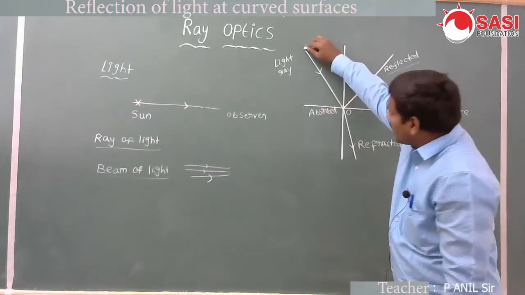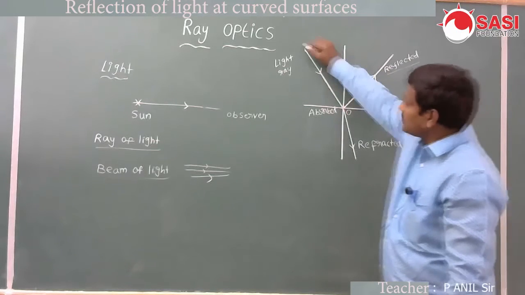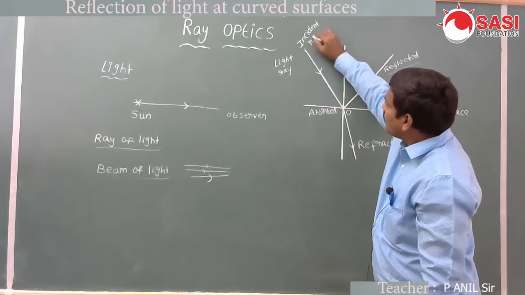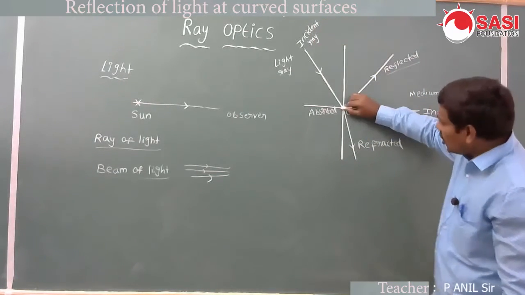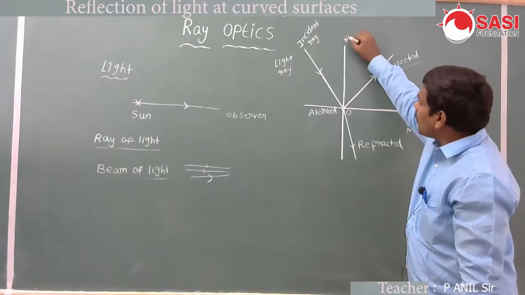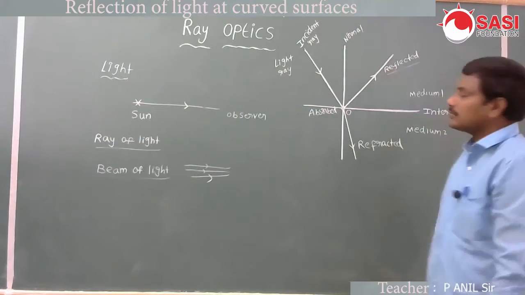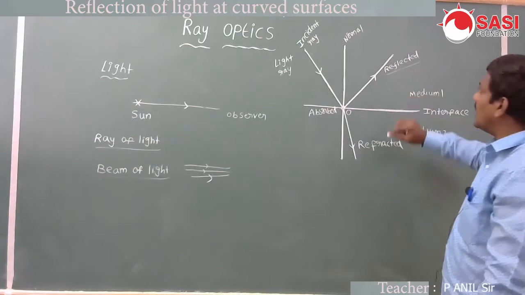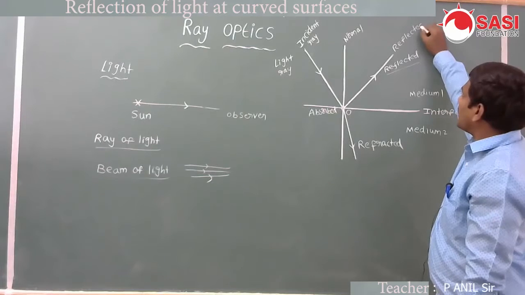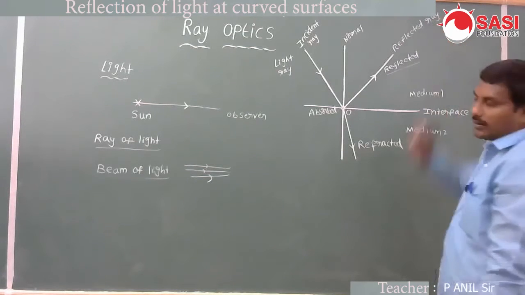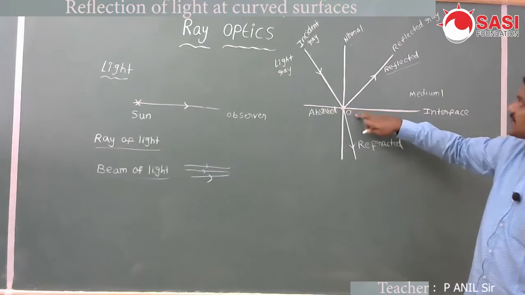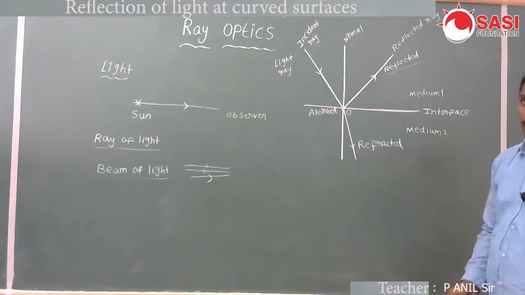This ray is called the incident ray. This is the point of incidence O, this is the normal at the point of incidence, and this is the reflected ray.